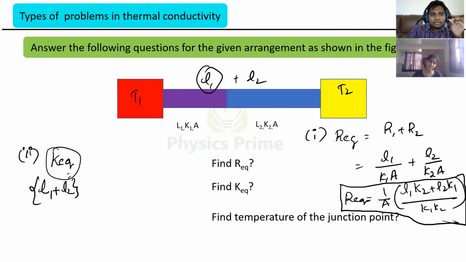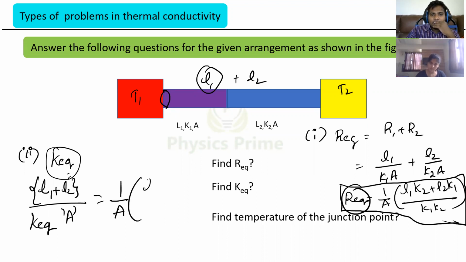R equivalent I'm writing as L1 plus L2 by K equivalent into the area of cross section, since both have the same area. I can write the area of cross section as A. This is equal to 1 by A into L1 by K1 plus L2 by K2. That only I simplified and wrote as L1 K2 plus L2 K1 by K1 K2. Got it?